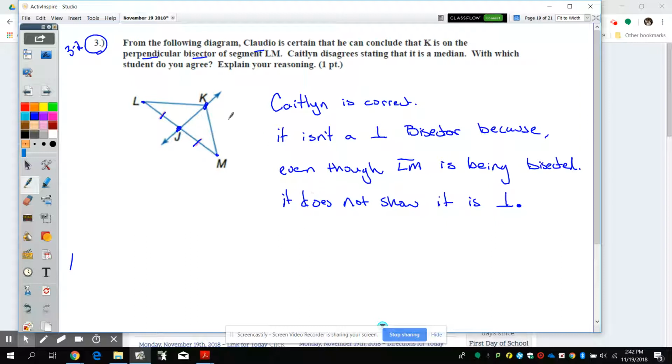Okay, but I also like to put a positive here, why I think she's right, not just why he's wrong. It is a median because it goes from a vertex to a midpoint.